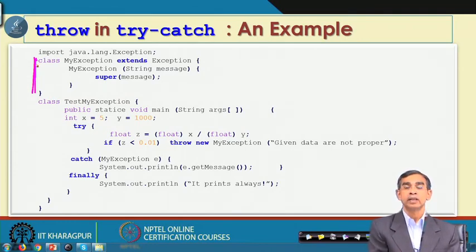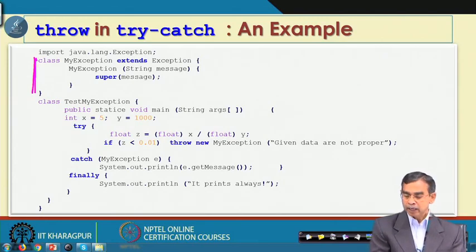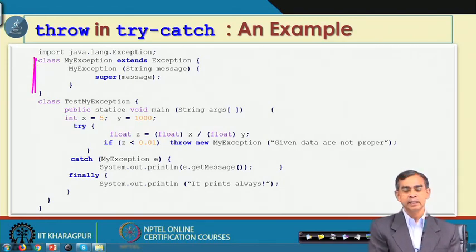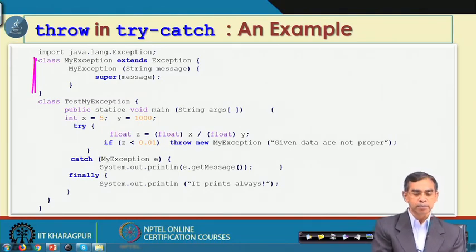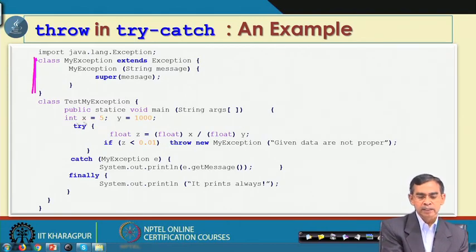So, it is a user's own exception. Now, I will discuss that there are many built in exception classes. This is one user defined exception class anyway. Once you define the user exception class, then you can create an object of that class, and here is an example. Now, if we see this example, it is a very simple one.